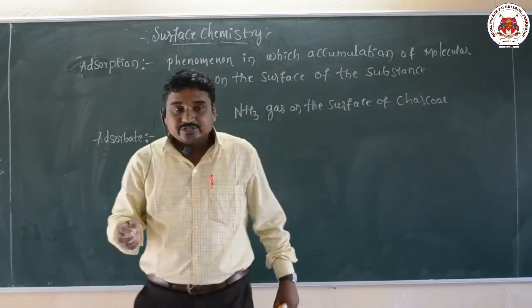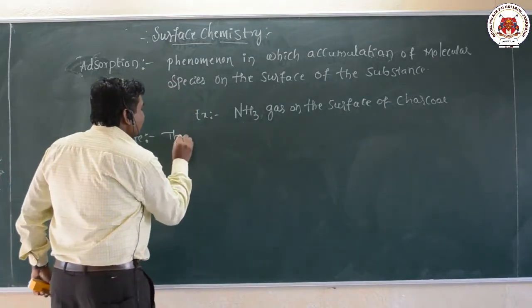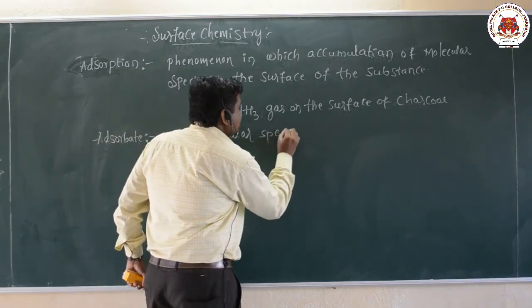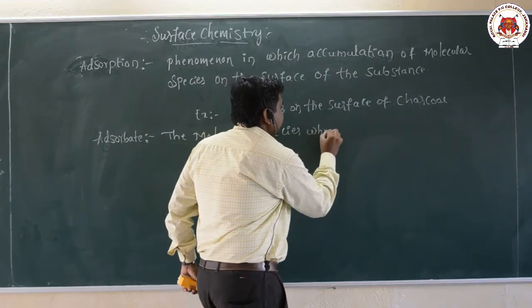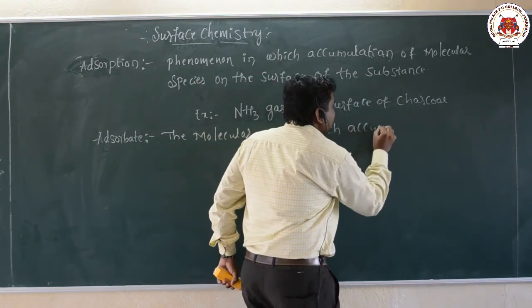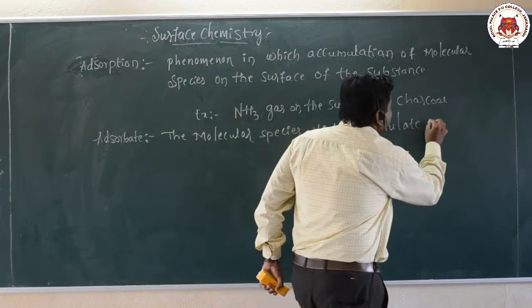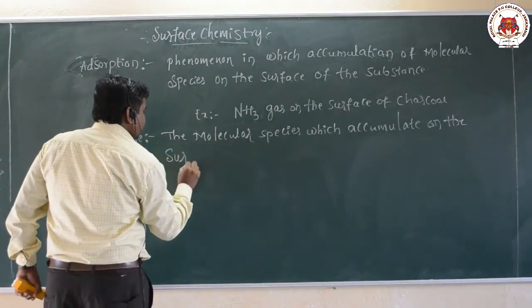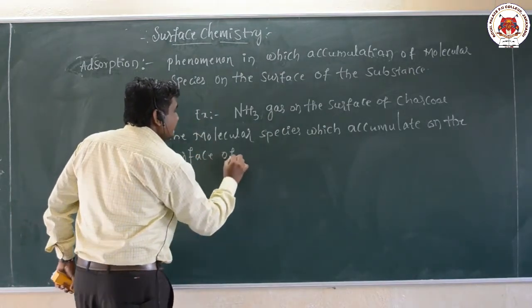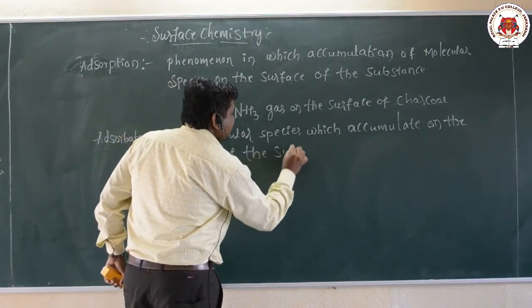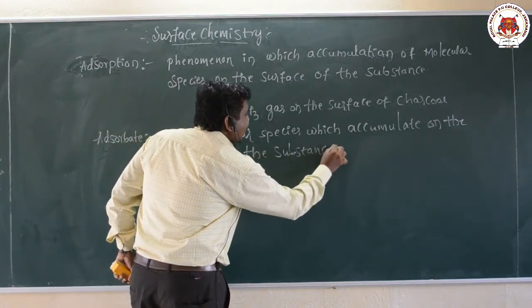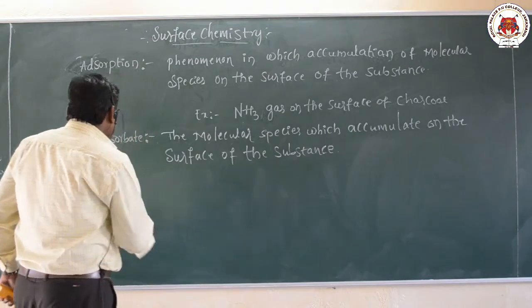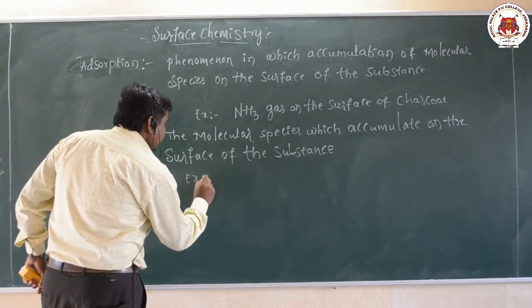Now here the definition of adsorbate is: the molecular species which accumulate on the surface of the substance are called adsorbate.